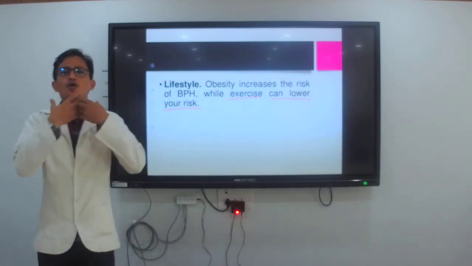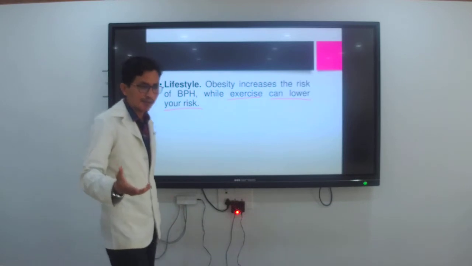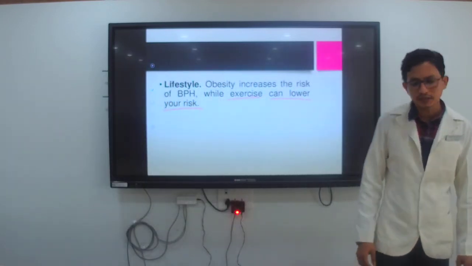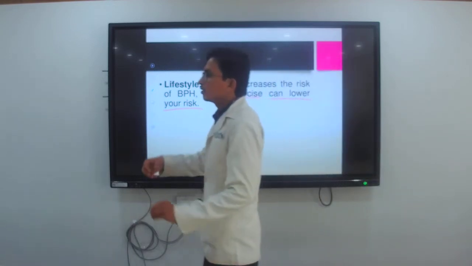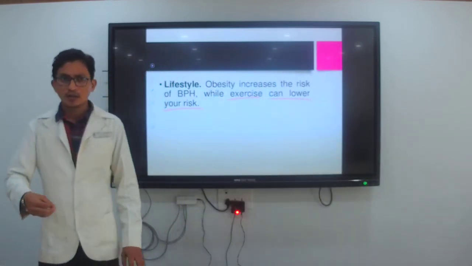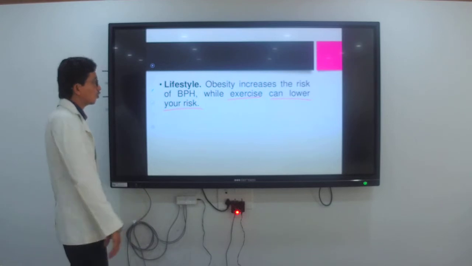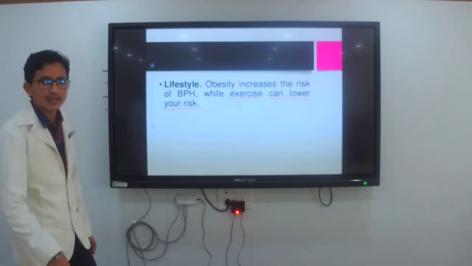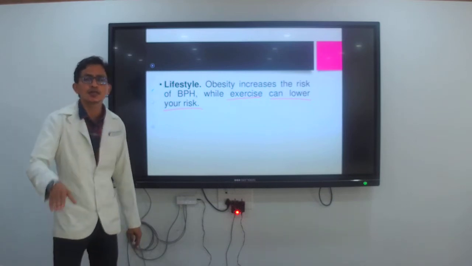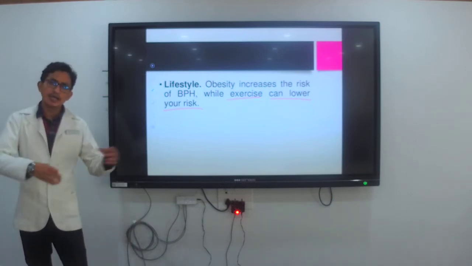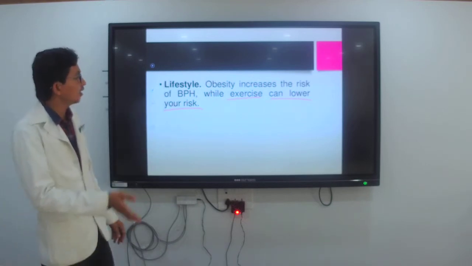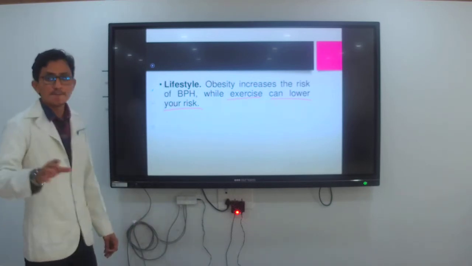Because of the increasing weight, the hormonal changes will be present. Yes or no? Then because of the hormonal changes, what happens? It affects the BPH. Because of that, he must be having the diagnosis of BPH because of the obesity. He is not doing exercise or activity in daily life, he is sitting in one place. Because of that, he must be having obesity and a high risk of BPH.